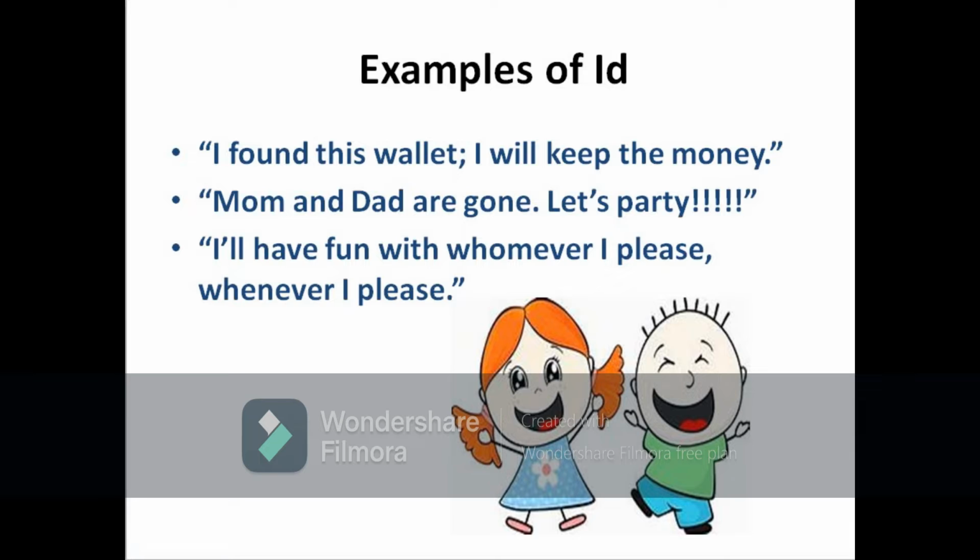Another example is, "Mom and dad are gone, so let's party. I will have fun with whomever I please, whenever I please." So here, the person whose mom and dad, parents, were gone out, now thinks that he is going to have a party with the friends, and he wants to have fun with whomever he wishes. So this is an id-driven behavior.